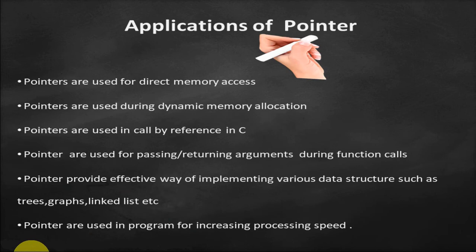now coming to the applications of pointer. Pointers are used for direct memory access. In the previous example also I saw that by using pointer we can directly access the memory location of a variable. Pointers are used during dynamic memory allocation. Since in C we use calloc and malloc for dynamic memory allocation, and in both calloc and malloc we use pointers. Okay, pointers are used in call by reference. Pointers are used for passing and returning arguments during function calls. During function calls we can use a pointer as an argument.